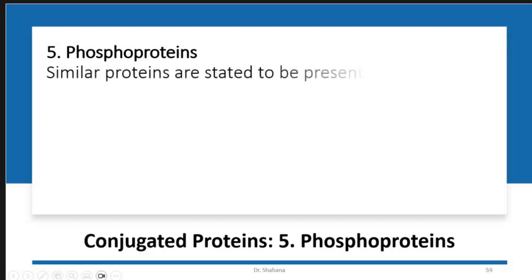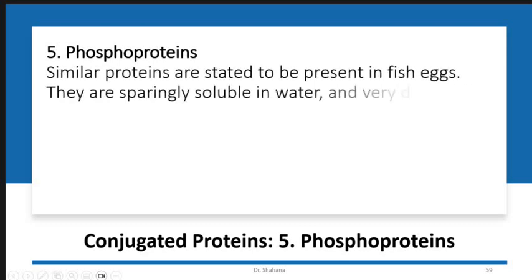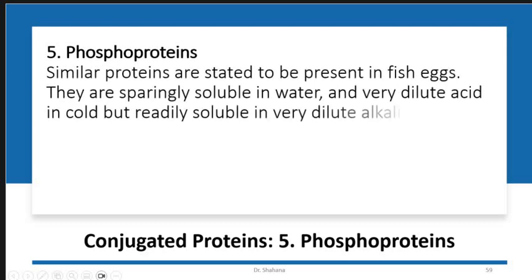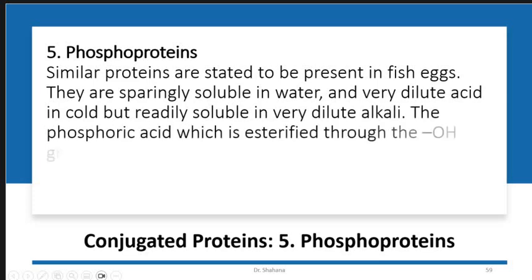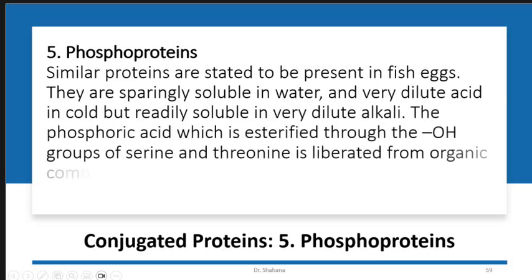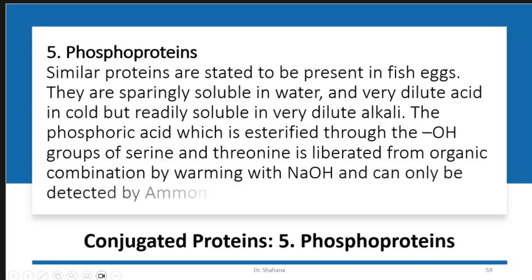What are the other characteristics? They are also present in fish eggs. They are strongly soluble in water and very dilute acid in cold, but also soluble in dilute alkali. The phosphoric acid is usually esterified to the hydroxyl group of serine, and the phosphate is liberated from the organic combination by warming with sodium hydroxide and can be detected by ammonium molybdate.